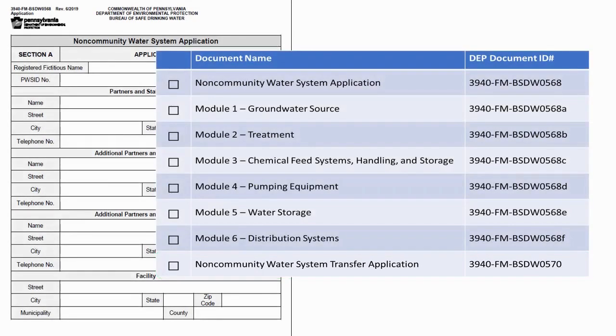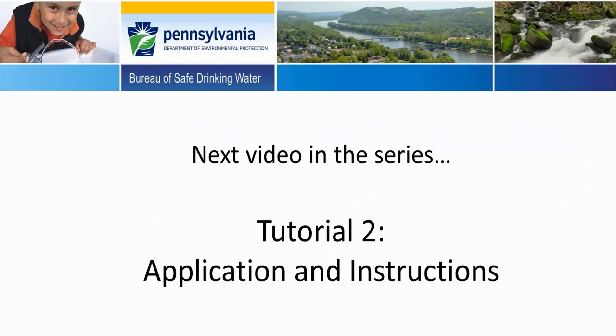In this series of tutorials, we will show you how to properly complete a non-community water system application and the 6 modules. Up next in the series is Tutorial 2, which will cover the non-community water system application and instructions.